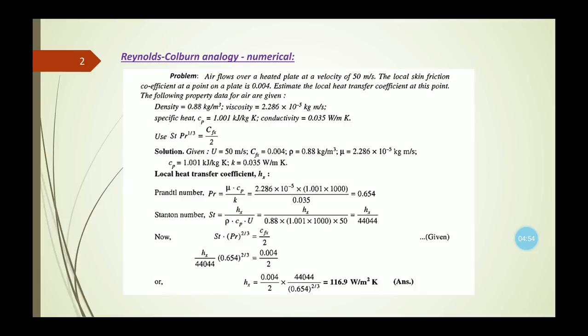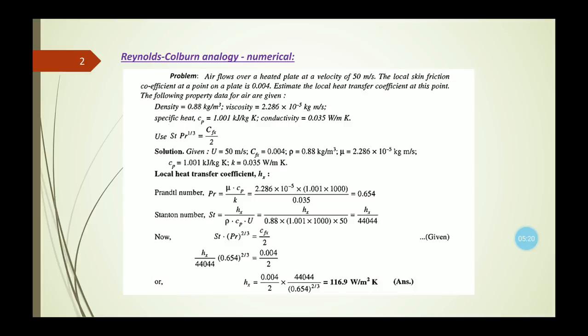The density is given as 0.88, and we can put that value in the formula. The value of Cp is also given, and the value of u, the velocity of the air, is given as 50. So the equation of the Stanton number becomes hx divided by 44,044.